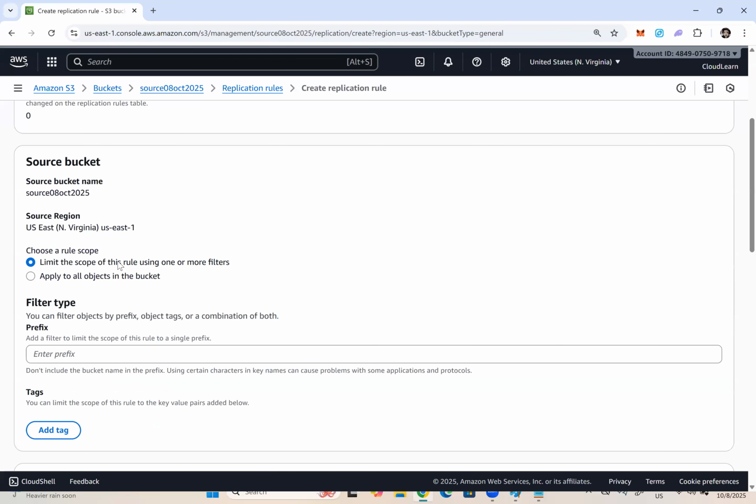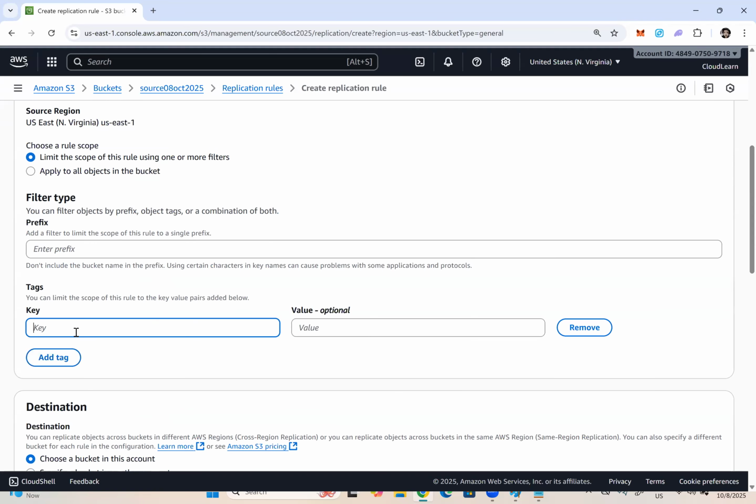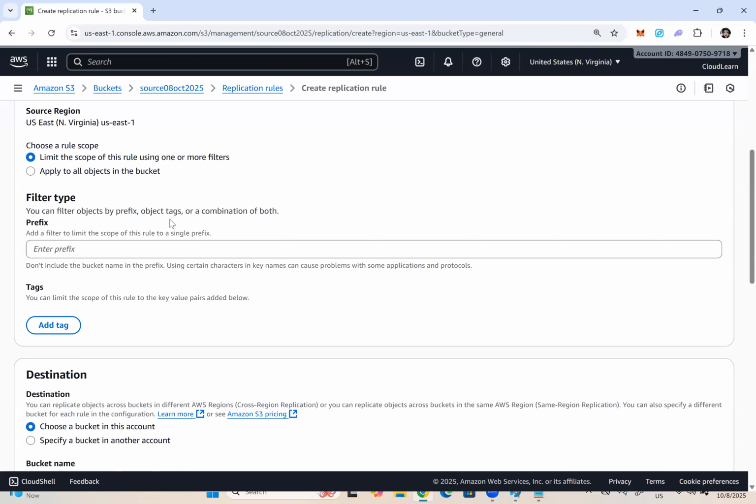Or you can limit this rule to be applied only to a few objects. Depends on prefix, means any object starting with the letter A, those objects will be replicated. Or you can use some tagging. Whatever the object is having, I can say env is prod. Whatever objects have a tag called env prod, they should be replicated. That is the limit. You can apply a kind of filtration. Instead of replicating all objects, you can decide what objects to be replicated.